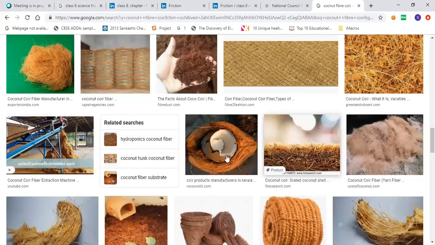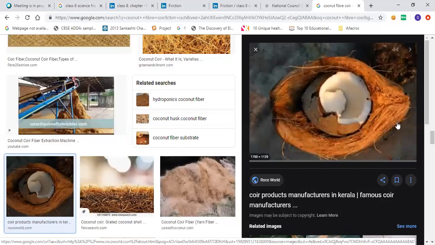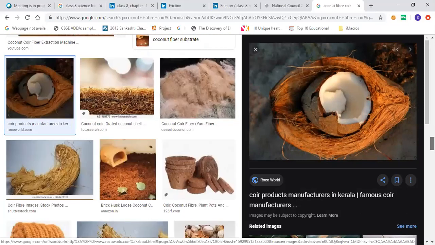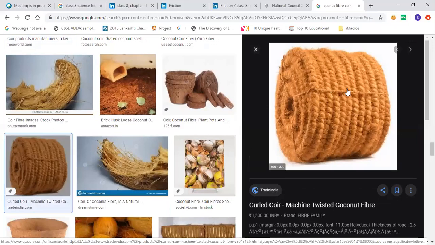You can see the covering clearly here. Are you able to see this? From this, what you call coir is made. Here it is made like this. It's clear? Yes, ma'am. So ropes can be made from that sclerenchyma. This is sclerenchyma itself.